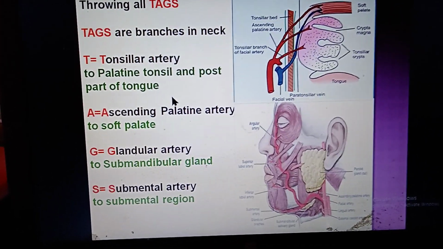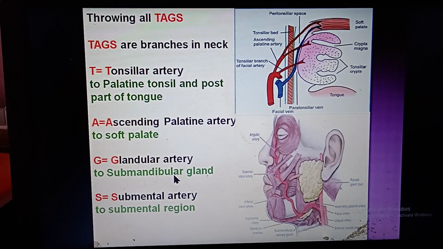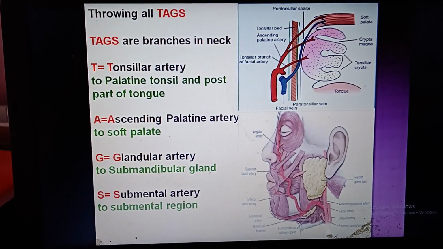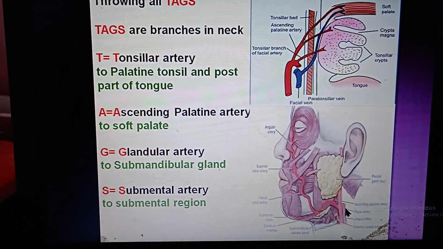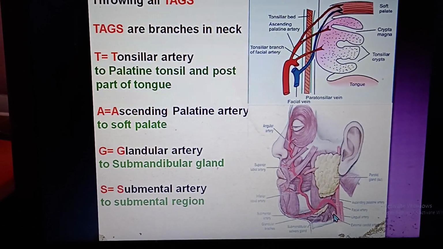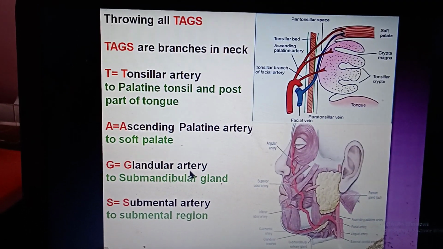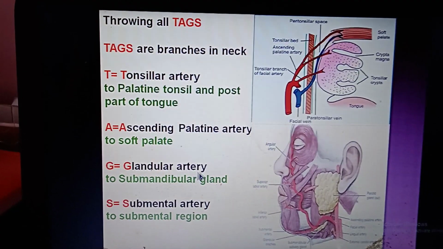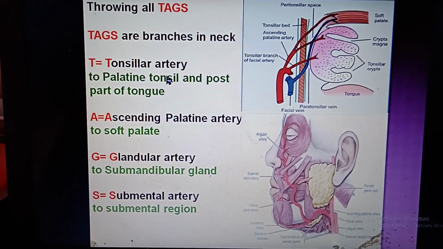And these are the branches in the submandibular triangle, because in the carotid triangle it takes only origin. It does not give any branches. These are the branches in the submandibular triangle, which is also part of its cervical region.